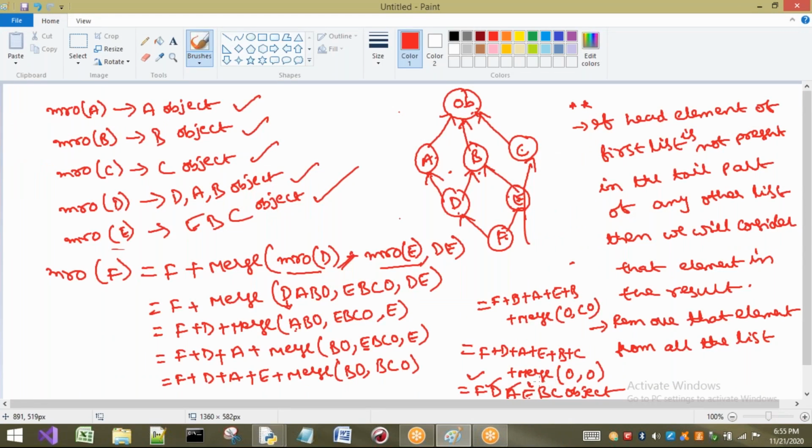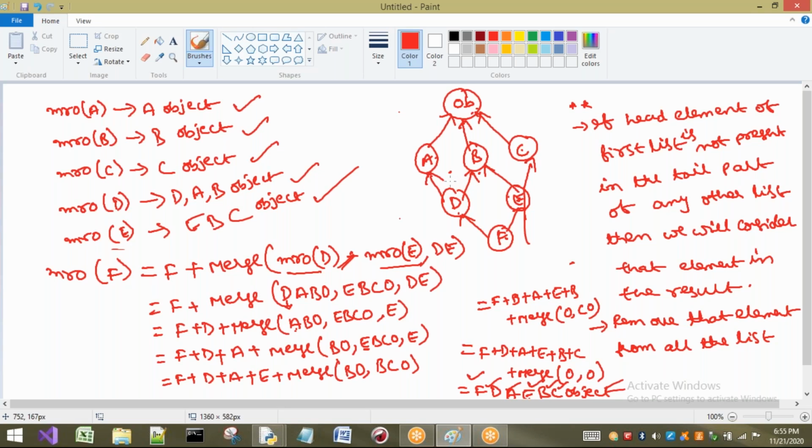Okay, EBC object. Okay, in this way we have to understand how the method resolution is going to take place in our Python. Just by seeing this order I cannot say. As it is a small diagram, I have one more small technique to understand this one, but I will not discuss the technique because it will work only for shorter lengths of inheritance.